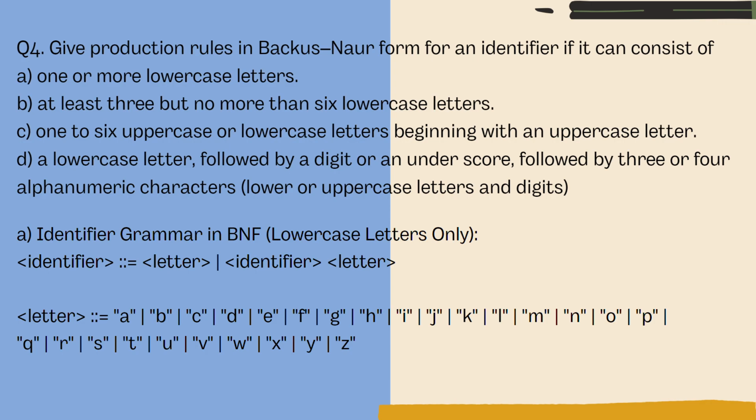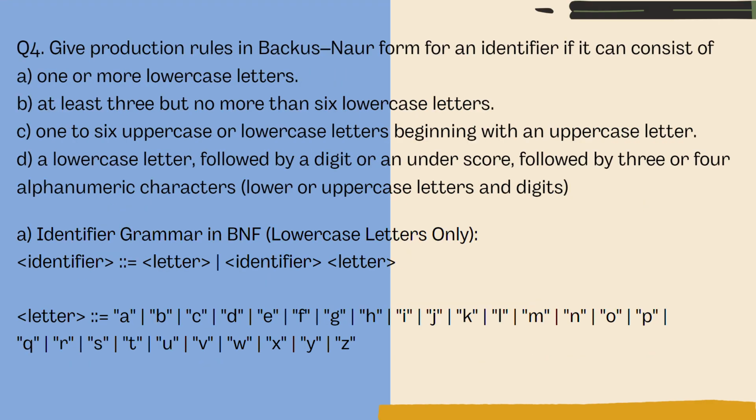Second, we have at least three but no more than six lowercase letters. So we give the Backus-Naur form as non-terminal identifier. Then this is lowercase letter, LC letter. Three LC letters are there. Then we have four LC letters, then we have five LC letters, and we have six LC letters. This proves that our question is minimum three, at least three lowercase letters or maximum six lowercase letters, and lowercase letters are from all the small letters of the English alphabet, a to z.